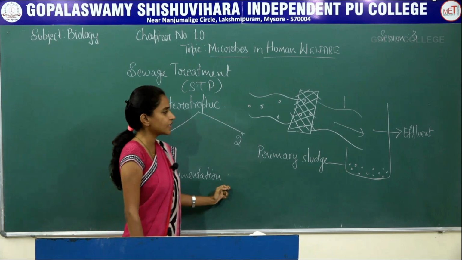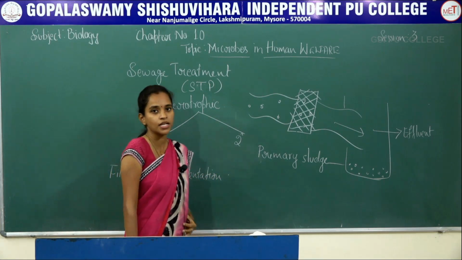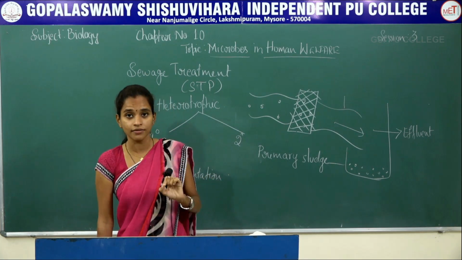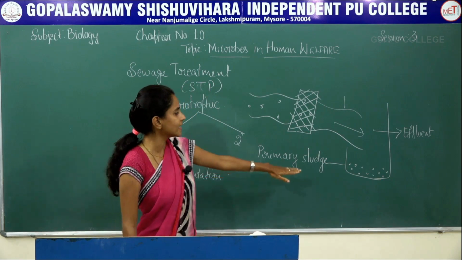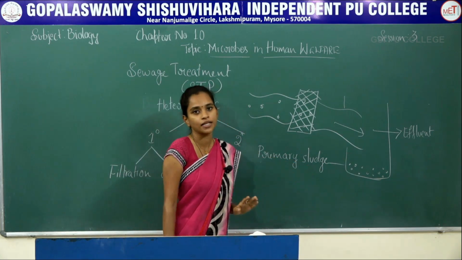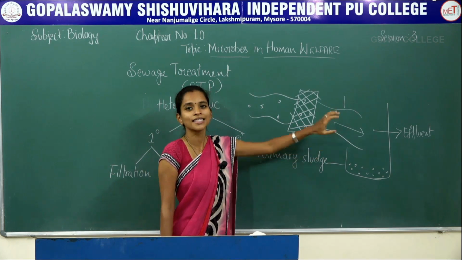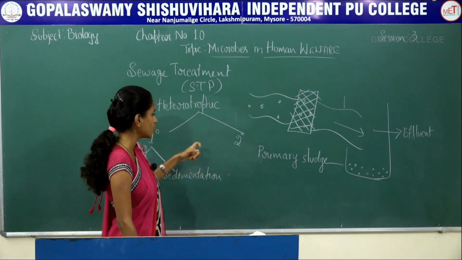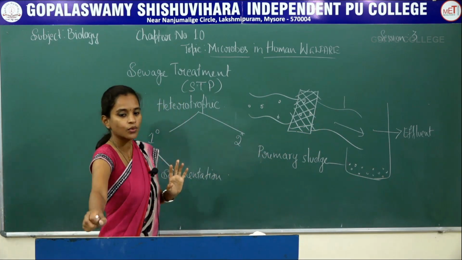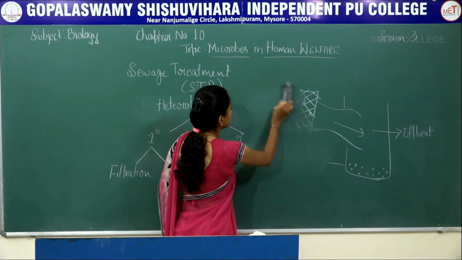Now when the sewage is transferred into the sedimentation tank, smaller gravels and a large amount of silt and sand, everything gets settled in the lower part of the sedimentation tank, which is termed primary sludge, and the rest, that is termed effluent, is later transferred into secondary treatment. Now we will study what happens in the secondary treatment.